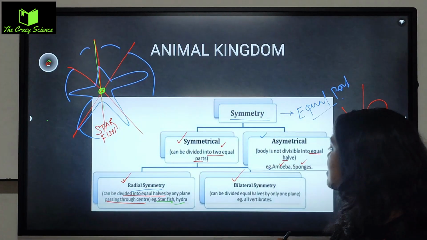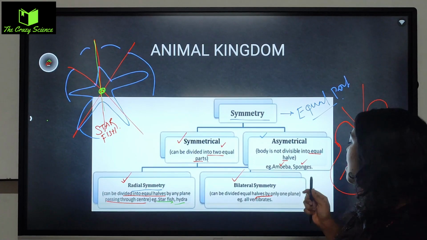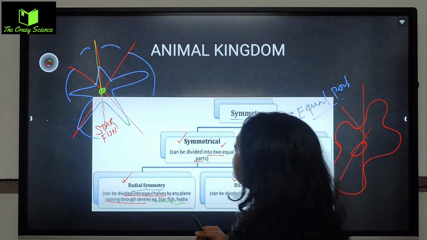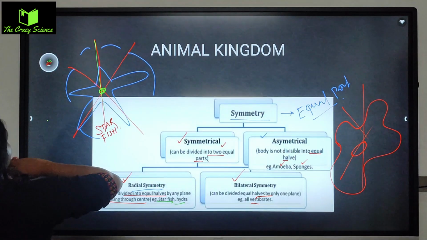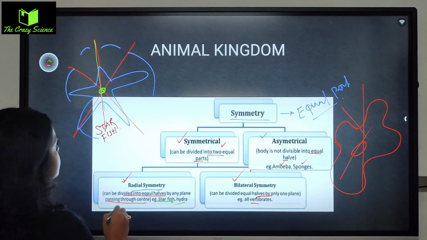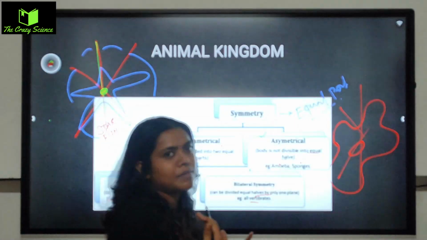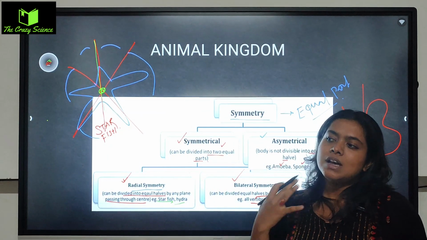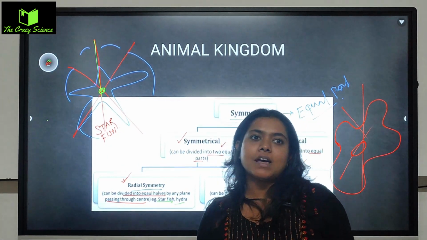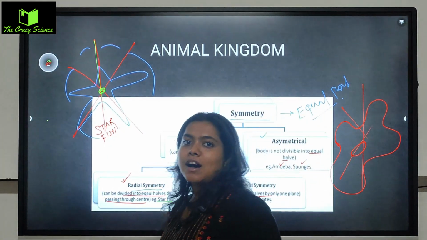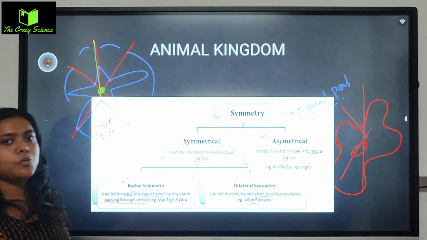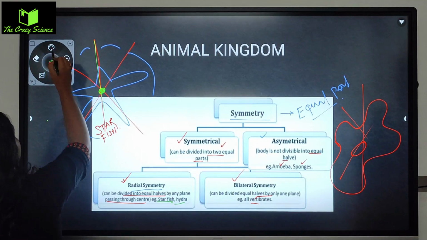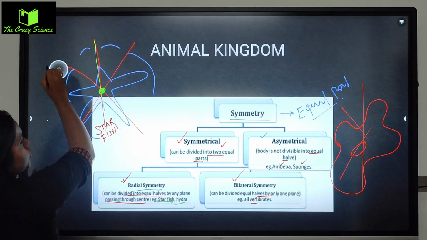Next is bilateral symmetry, can be divided into halves but only by one plane, all vertebrates. তো যে কোনো vertebrates, যেমন human body part, তো human যেমন আমি একটা, I am a vertebrate, I have a spinal cord, তো আমি যদি বডিকে দুটো ভাগে ভাগ করি, আমার রাইট সাইড অফ বডি পার্ট হাফ and second part of the body part is half, তো both will be the half of portion.